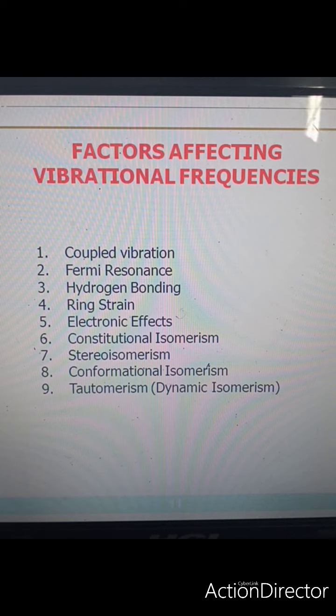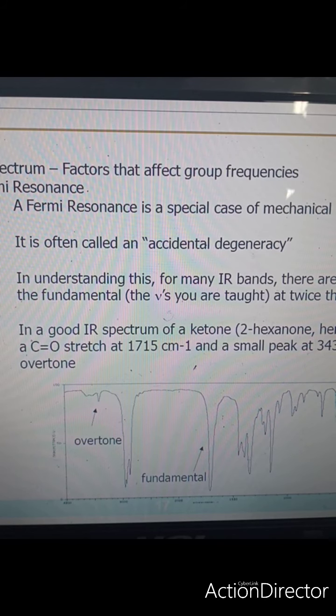This difference in the carbonyl absorption frequency exhibited by the carbon dioxide molecule is because of the coupled interaction. Then let us talk about Fermi resonance. Sometimes it may happen that the energy of an overtone level coincides with the fundamental mode of a different vibration. This resonance is known as Fermi resonance. It is a special case of mechanical coupling, and overtones are just twice the wave number.